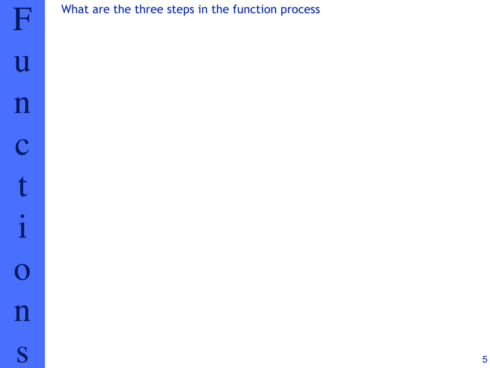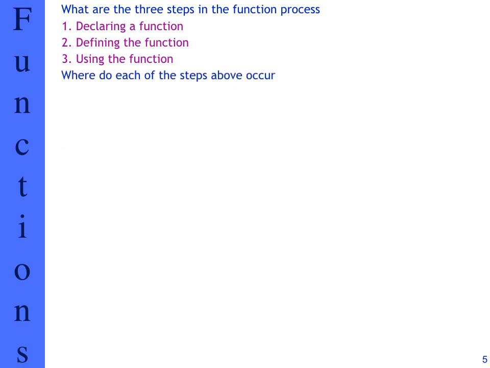Let's continue talking about functions here. What are the 3 steps in the function process? So what we need to do to be able to utilize functions. The first thing we do is declare a function. Then once we declare, we need to define the function, so we actually implement that function. And then of course we can use the function.